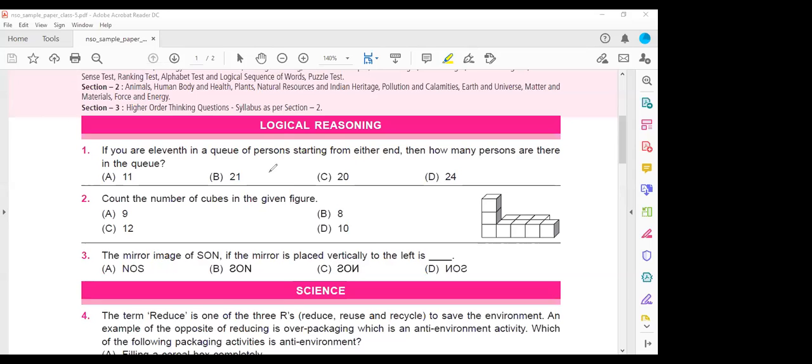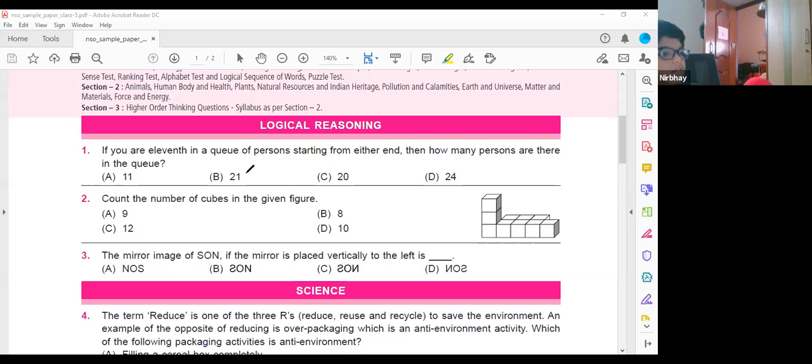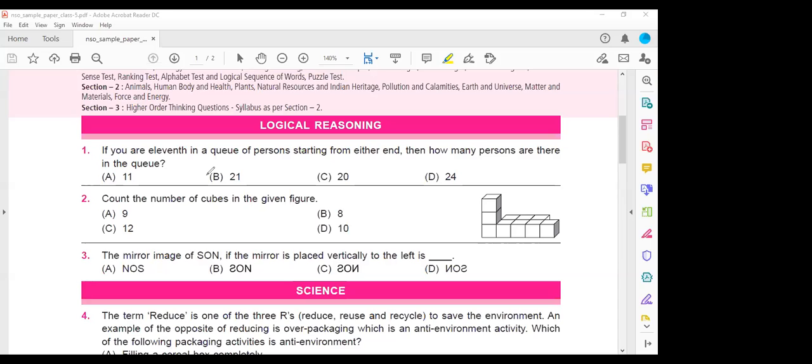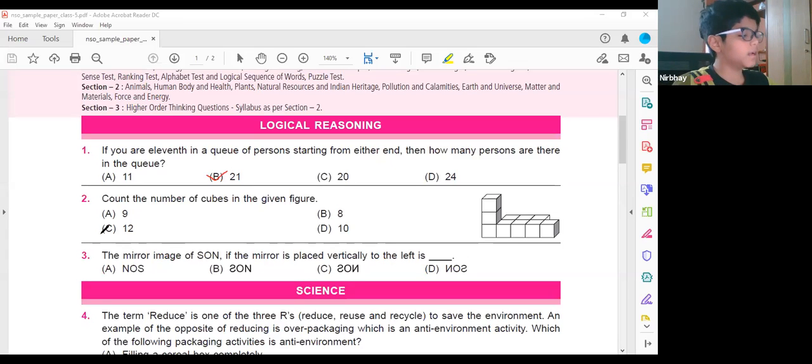That means from the starting, you're standing 11th. From the back side, if you count from either end, you're standing in the 11th. So total, how many persons are there in the queue? Ma'am, 21. Yes, exactly. Very good. How did you get it, Nirbhay?